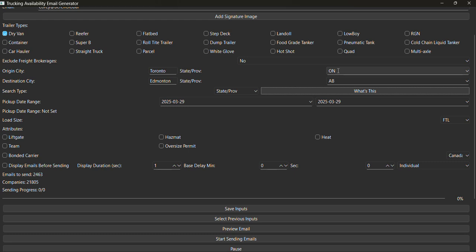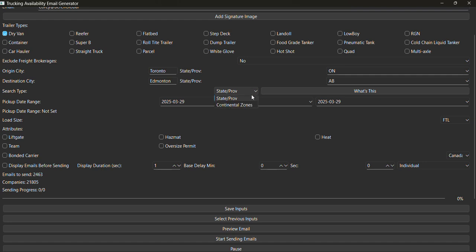It won't look in the zone. Ontario's in the Central Canada zone, which is ZC, and that would include Quebec if we selected continental zones, and that should increase the amount of emails. So right now it's just Ontario only, and you can see the email count is 2,463.